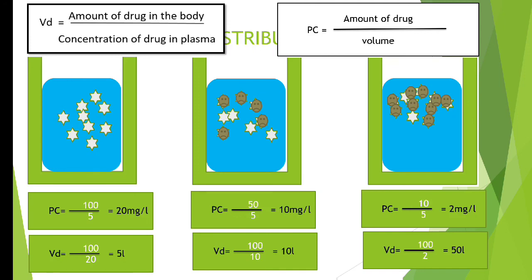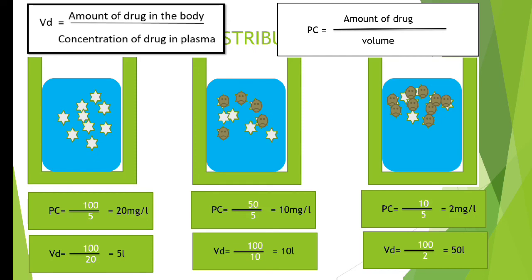When the drug is not getting distributed, like in our first example, when the drug is not consumed by microorganisms, or when the drug is not distributed to different organs of our body, when the drug is there in the blood, in the water, or in the blood vascular compartment itself, at that time the volume of distribution is low. So a high volume of distribution implies the drug is getting distributed to various organs of our body.